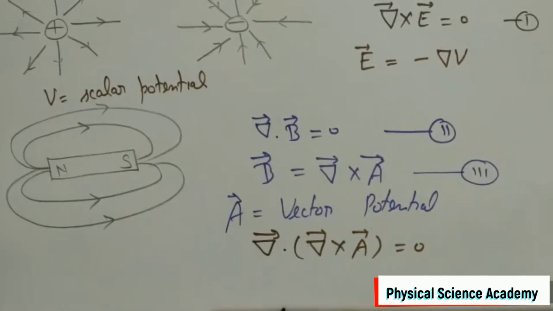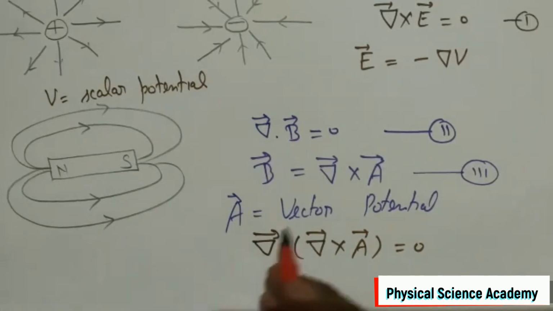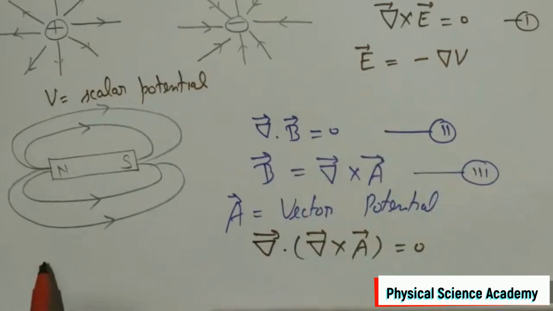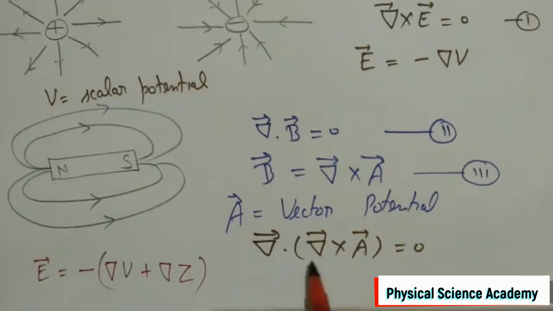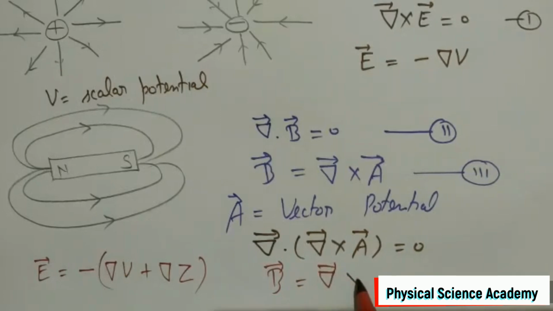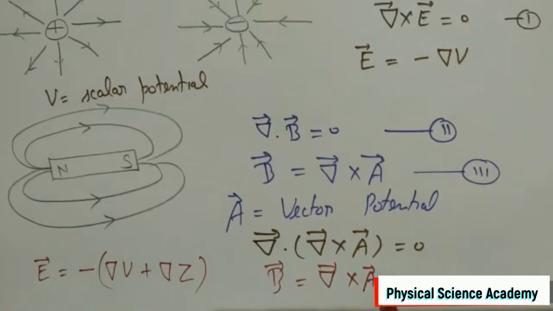There is an interesting point to note that electric potential had a built-in ambiguity. For example, since E is equal to minus gradient of V, we can add any term whose gradient is 0. In a similar way, B is represented as curl of A vector, and here we can also add any term whose curl vanishes.